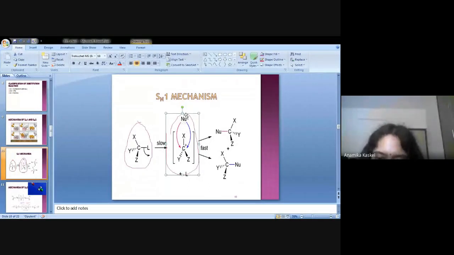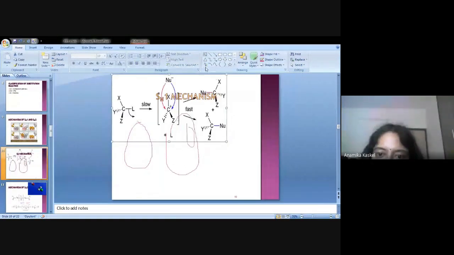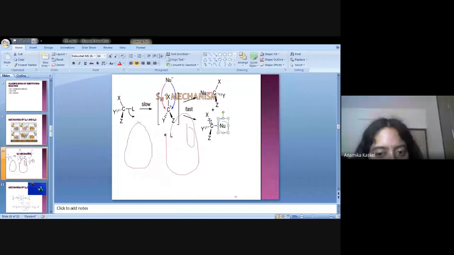Or it can attack through the blue arrow from the other side, and the nucleophile will attach there. So this is the simple thing for the nucleophilic attack in the case of the SN1 reaction.